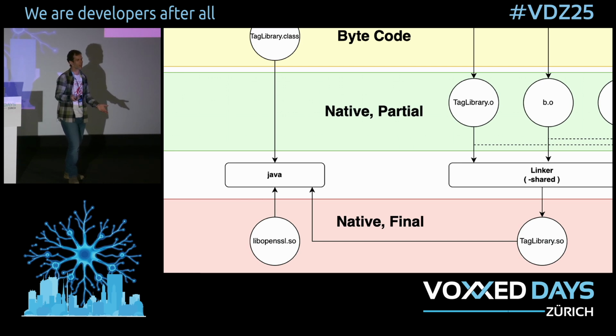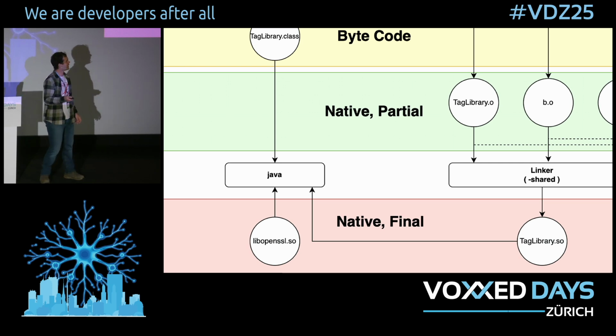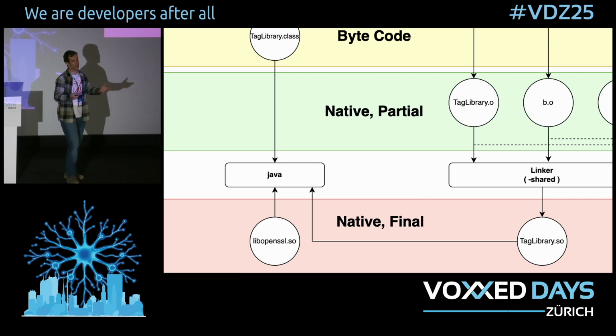And this is what gives Java the nice advantages that avoid this whole complexity with C. You can build your application once and run it everywhere, famously. The Java runtime also lets us call native code over JNI. So as the tag library class, we can say, hey, we want to go and call this native function in this shared object. Please do it for us, Java. You generally don't have to do this so much unless you end up in situations like this, where you're reusing code across multiple languages, or you're using something like OpenSSL, where your Maven dependency is secretly hiding away this dependency from you, but you still have it.